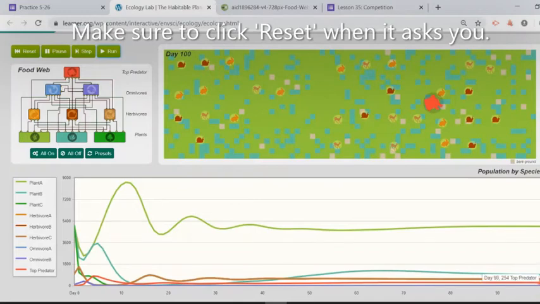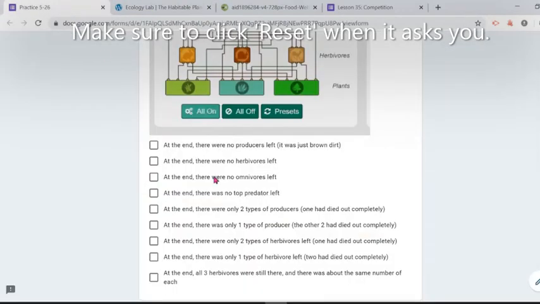and what we observed was that obviously the plants pretty much did well. There are some predators left, right? So the wolf's still here. You can see it in the graph. If you zoom over it, we still have predators. We still have one herbivore, but pretty much everybody else kind of died off. You can see right here we have a couple of herbivores alive. You're gonna take note of that, and you're gonna answer those questions.